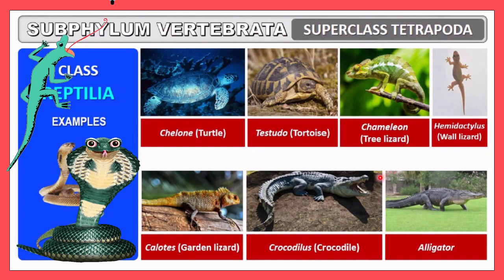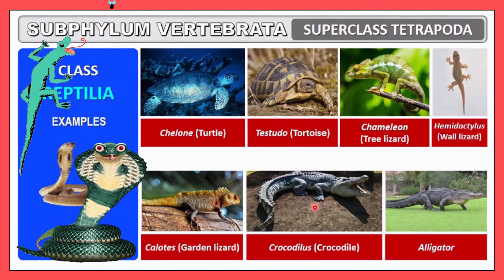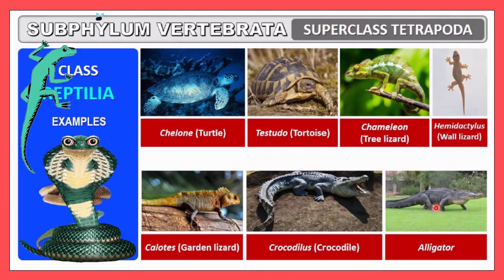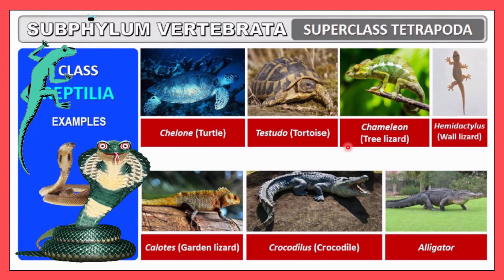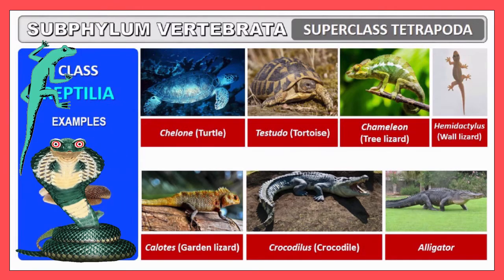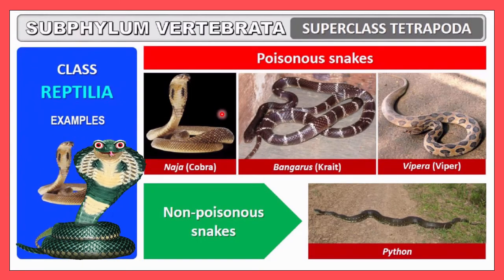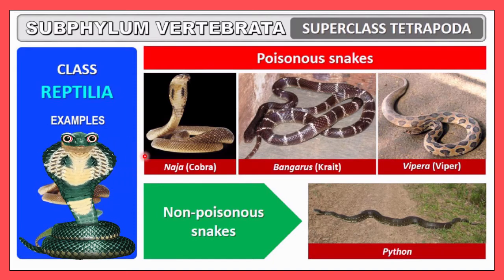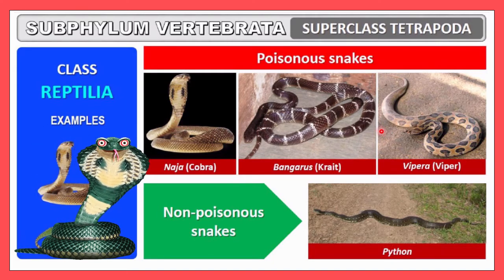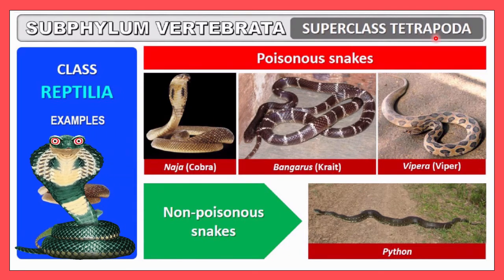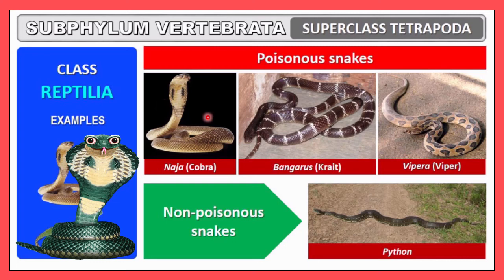In this photograph, this is also a very well-known organism, the crocodile, and the scientific name is Crocodilus, and this one is the alligator. So you must remember all these examples along with the scientific names in brackets. These all are examples of reptiles. Along with this, you can see poisonous snakes are also included in this group of animals. You must remember these are all limbless organisms. Even though they are included in tetrapoda, they do not have limbs. So this is a unique one.